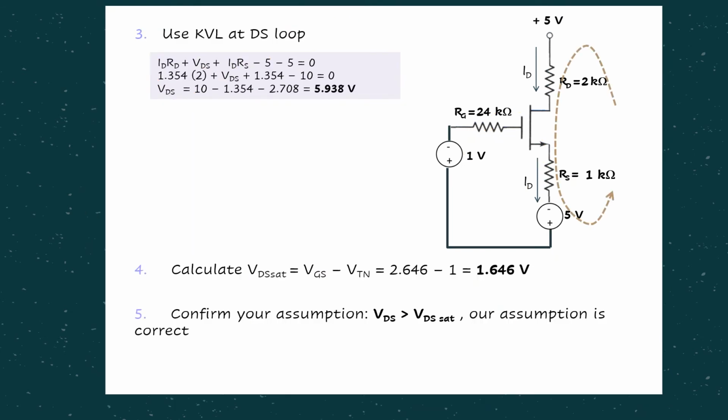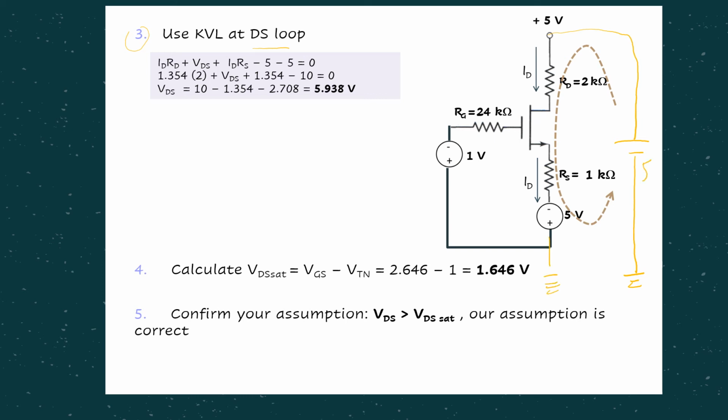Once we identify our ID value, we can proceed with step number 3, where we use KVL at the DS loop. Be careful now, our DS loop won't be that straightforward anymore, because we have to consider whatever components are inside the DS loop. In this case, we have this positive 5, meaning positive at this side and negative grounded, and negative 5 here, meaning negative 5 is connected at this node while positive is grounded.